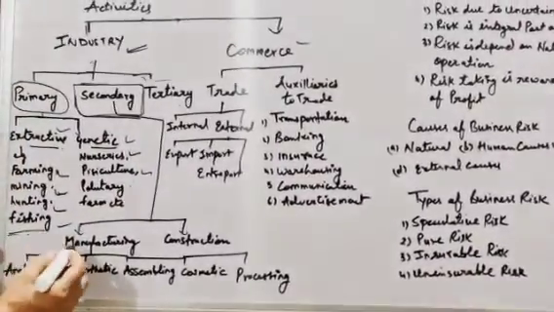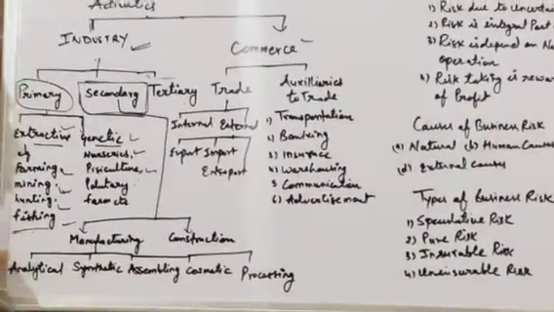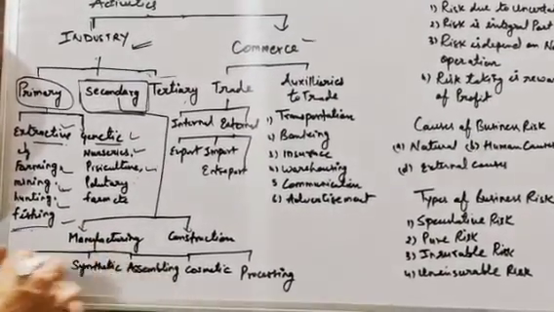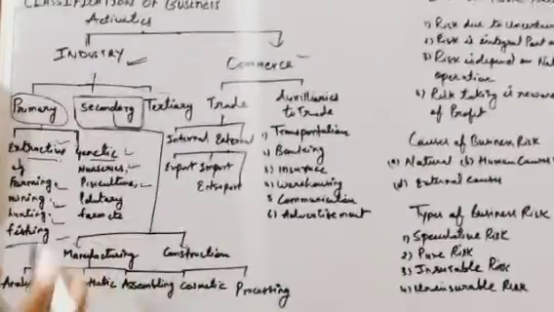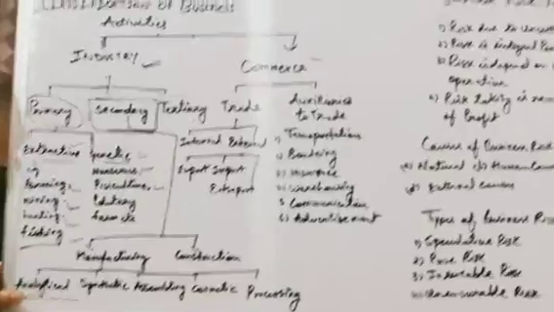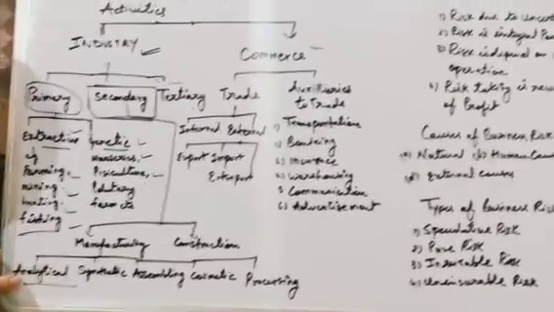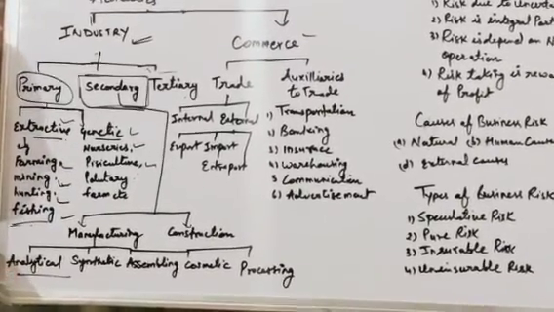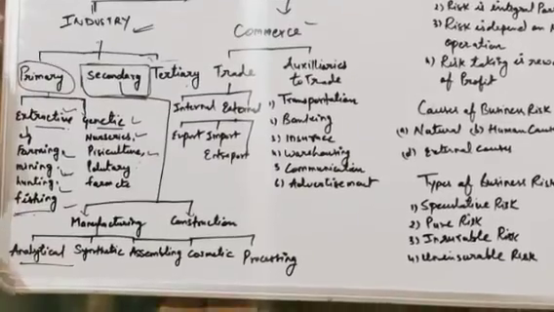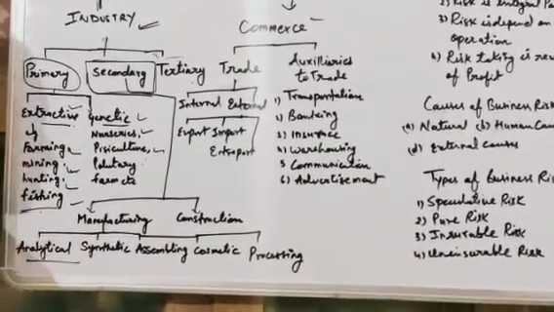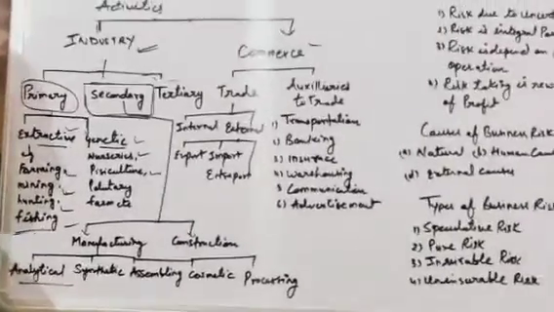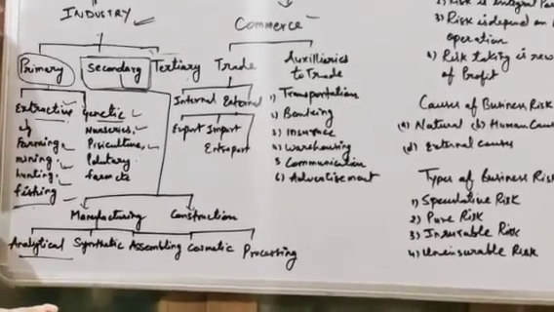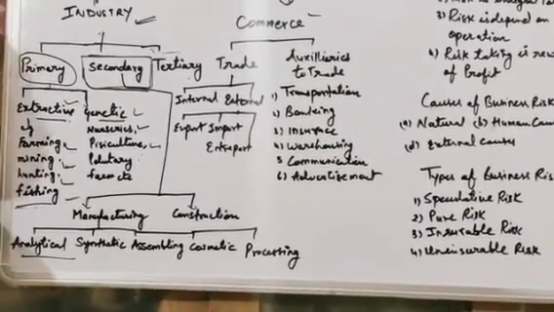Okay, come to the next, manufacturing industries. Manufacturing means you manufacture something new from raw materials. In case of manufacturing industries, again it is divided into five parts. Come to the analytical industry. In analytical industries you analyze and separate different types of material from the same raw material. The best example is the oil industry. From crude oil you separate kerosene, petrol, diesel, biogas. So many items from the same crude oil.